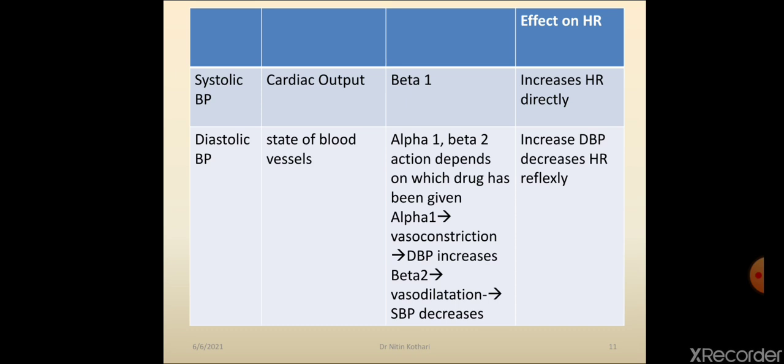Beta 2 receptor stimulation causes vasodilatation, and vasodilatation causes a decrease in diastolic blood pressure. Because of beta 1 receptor stimulation, heart rate increases directly. If the diastolic pressure rises, heart rate decreases reflexly. If the diastolic blood pressure falls, heart rate increases reflexly as a compensatory phenomenon.